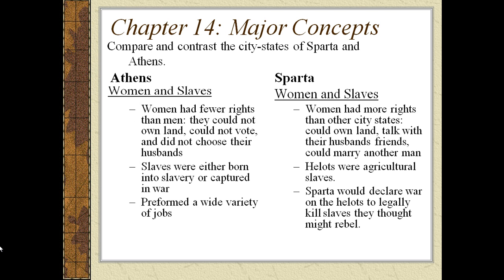And finally, women and slaves in Athens, and women and slaves in Sparta. So women in Athens had fewer rights than men. They couldn't own land, they could not vote, they didn't choose their own husbands. Slaves were either born into slavery or captured, and they performed a wide variety of jobs.